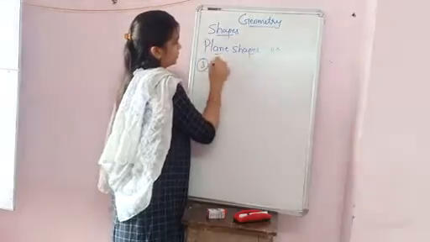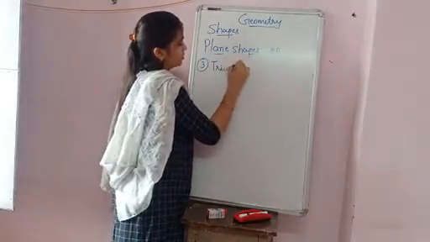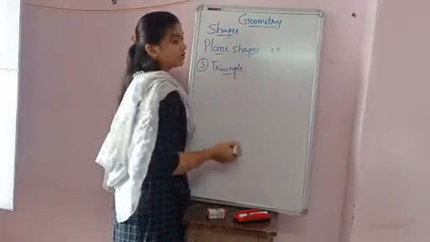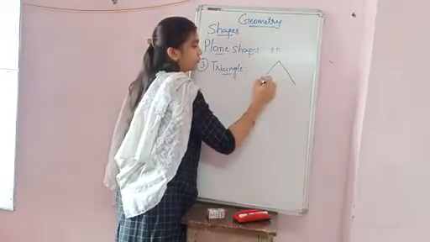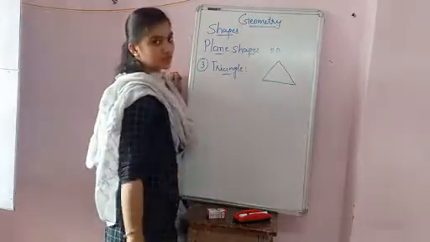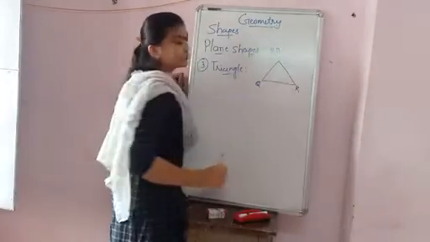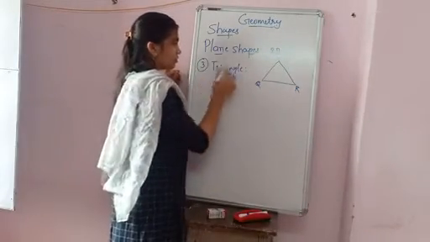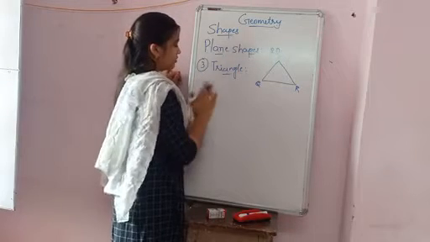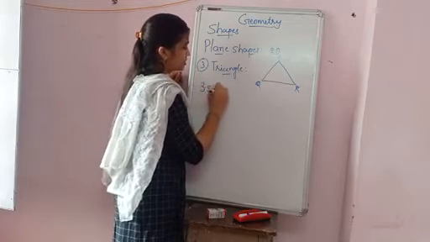Third, triangle. The triangle is in the shape of this. This is the triangle. I am taking the name PQR. In a triangle, there are three sides.